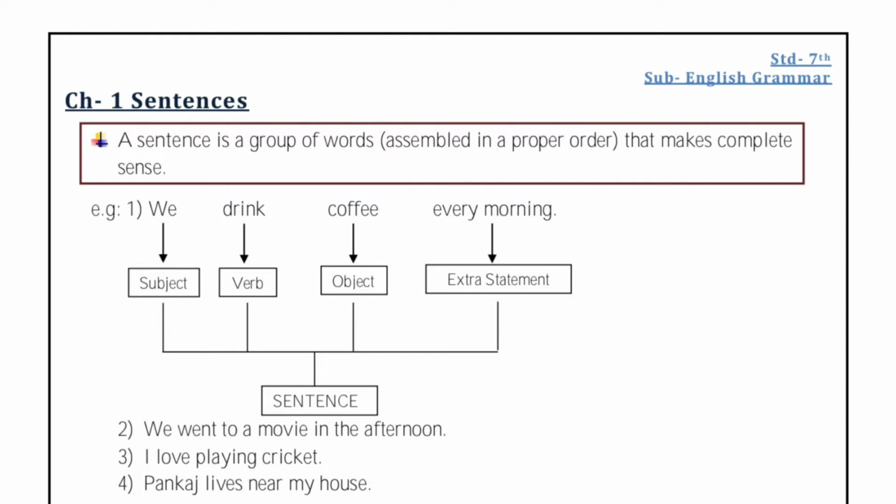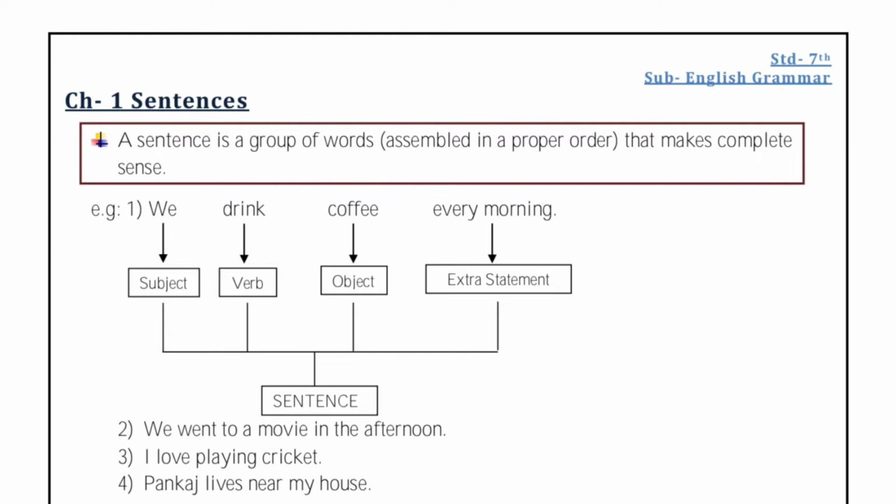If I translate this sentence, we drink coffee every morning, it means कि हम रोज सुबह कॉफ़ी पीते हैं. You got the meaning? You understand what the statement is trying to tell you, right? So this is a sentence. How do we know this is a sentence? It has a subject, verb, object, and the extra words assembled in a proper order. If we have a group of words assembled in a proper order, it will form a sentence.